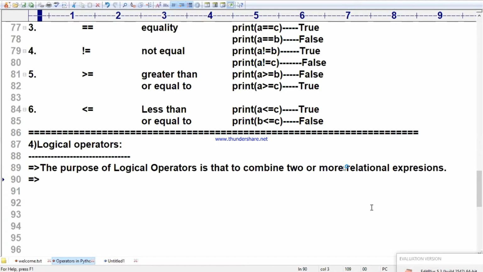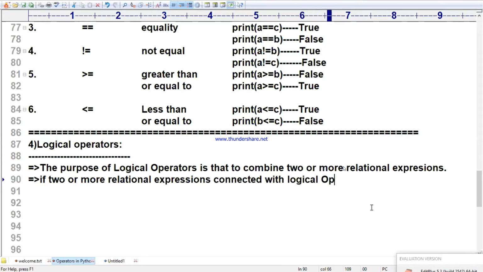If two or more relational expressions are connected with logical operators, then it is called a logical expression.